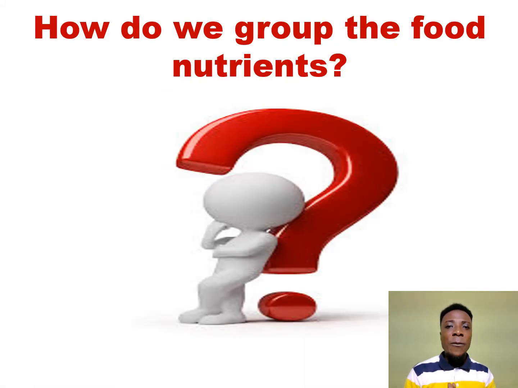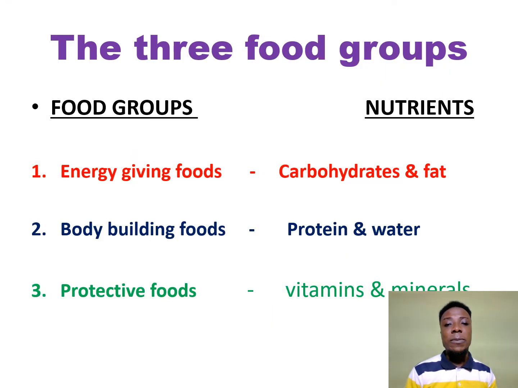Now, do we have groups of food nutrients? Can we categorize or group the food nutrients? Yes, of course. We can group the food nutrients into 3. When you were at your basic level, you learned the 3 food groups. Here you are once again. The three food groups, what are they?